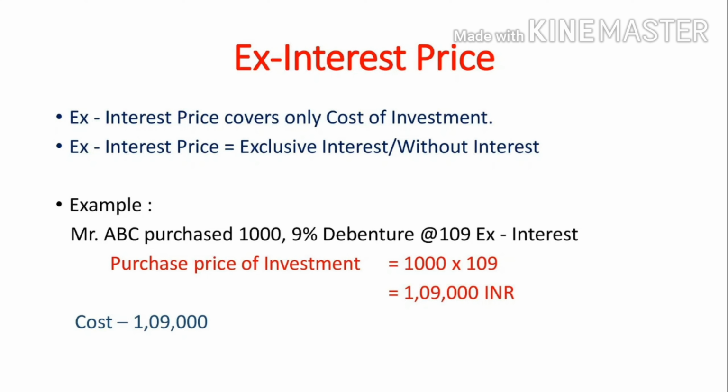Let's take an example. Mr. ABC purchased 100 9% debentures at 109 ex interest. The same example is given here. So the purchase price of investment is 1000 into 109, that is 1,09,000. So the cost is 1,09,000 only. It does not include the amount of interest. So you have to write in the cost column only rupees 1,09,000.